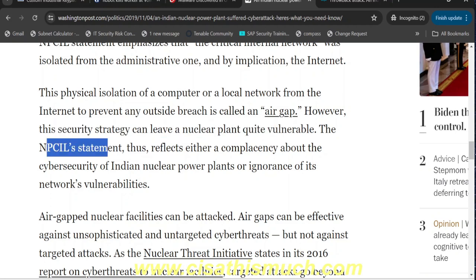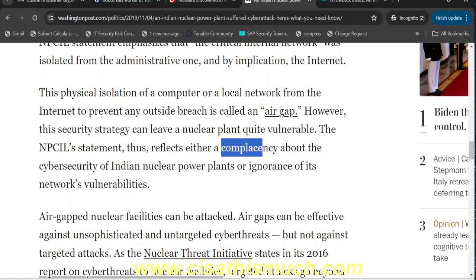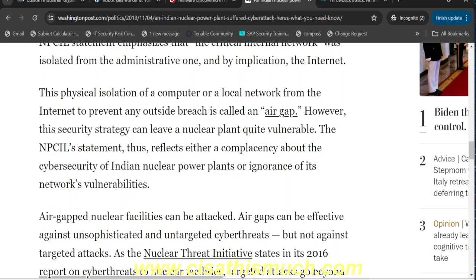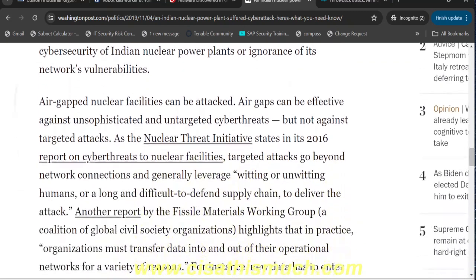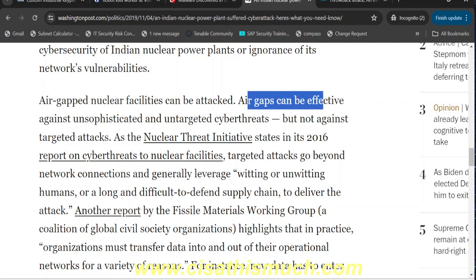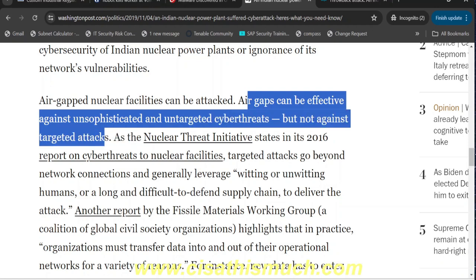The NPCIL statement thus reflects either a complacency about the cybersecurity. What is this word? Complacency. It means self-satisfaction. Just because it is not connected to the internet, we feel okay, we are secured, right? About the cybersecurity of Indian nuclear power plants, or the ignorance of its network vulnerabilities. So air gapped nuclear facilities can be attacked. Air gaps can be effective against unsophisticated and untargeted cyber threats, but not against targeted attacks.